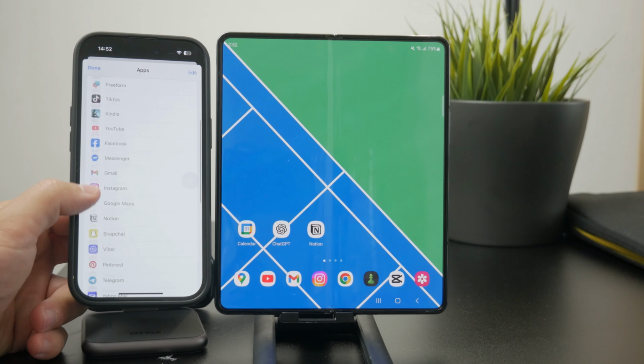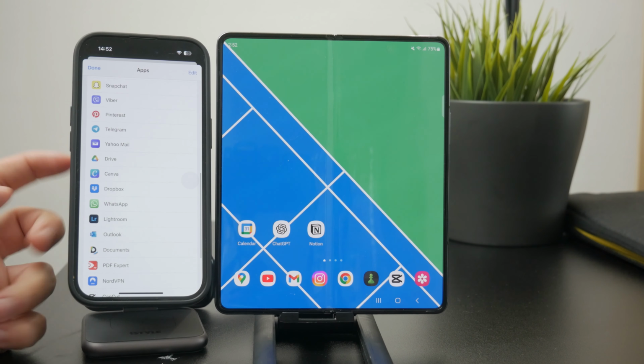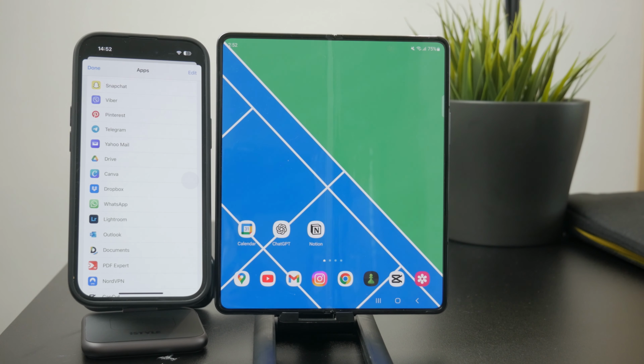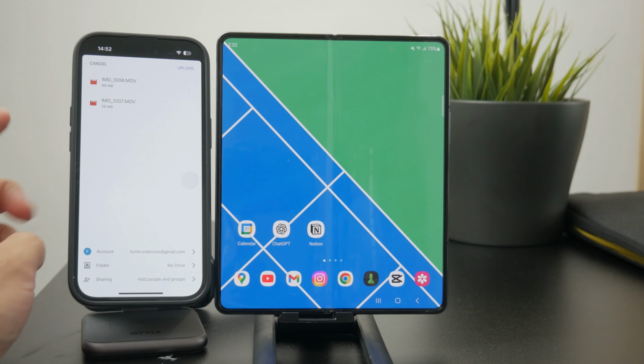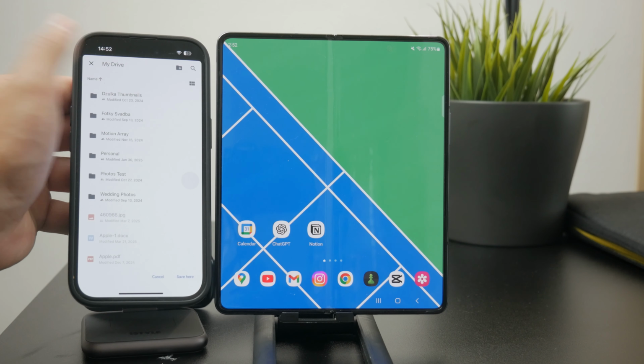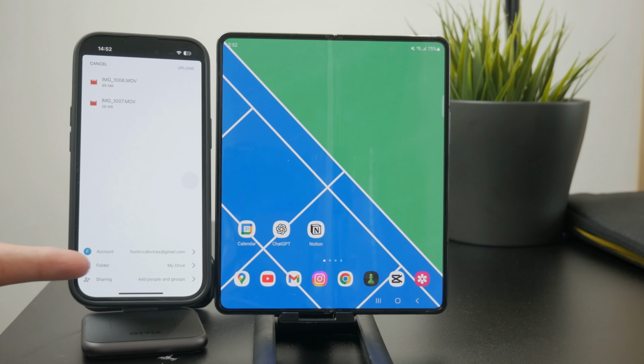In my case, since I have the Google Drive app downloaded on my phone, I can just click on the Drive and literally just upload it there from within the Photos app. And in there at the bottom, I can also pick where exactly I want to save it. So I can pick the account as well as the folders. So I can even organize it very nicely.